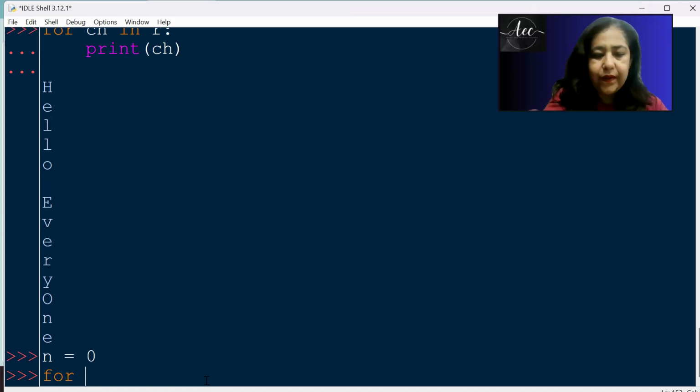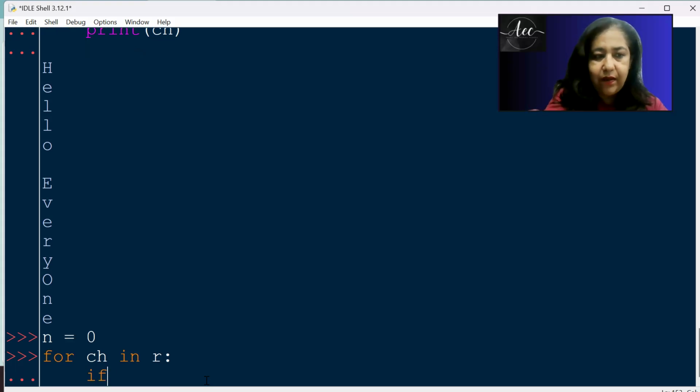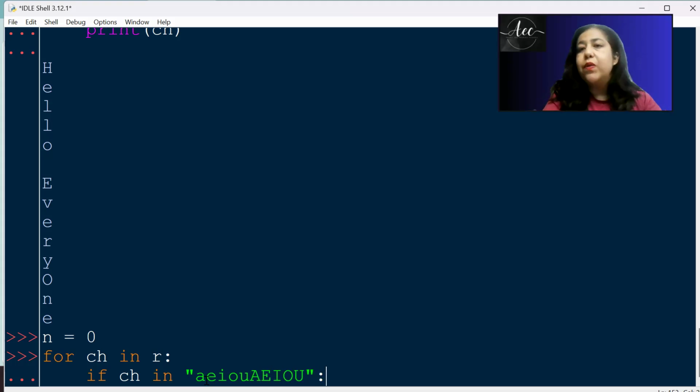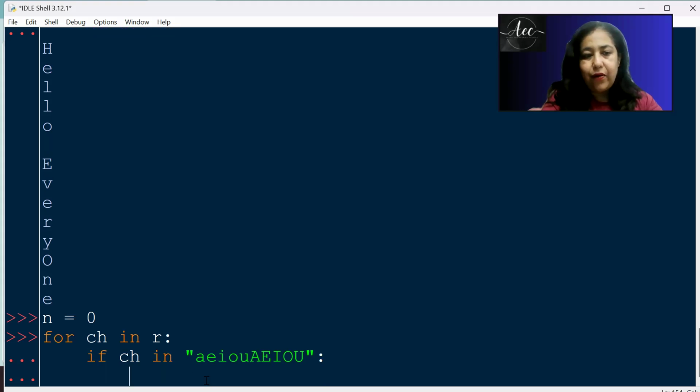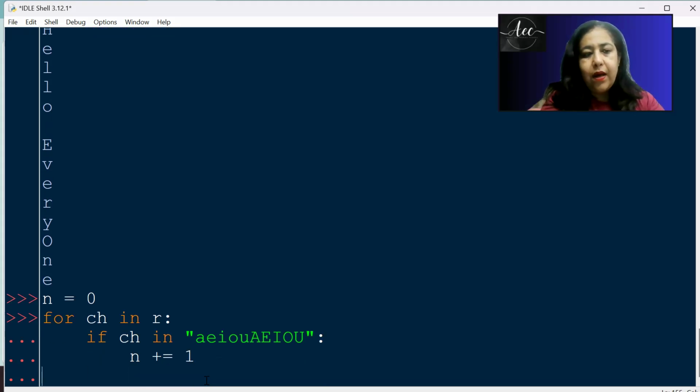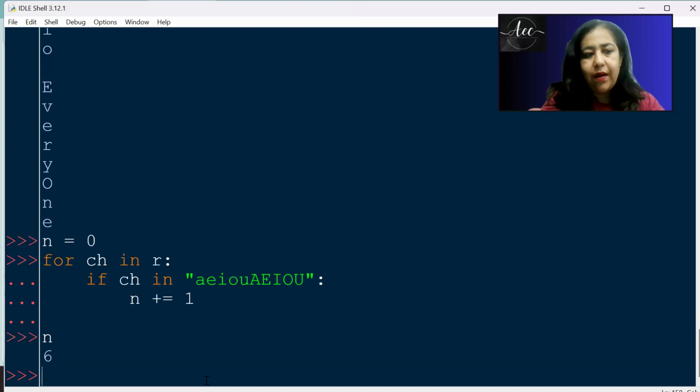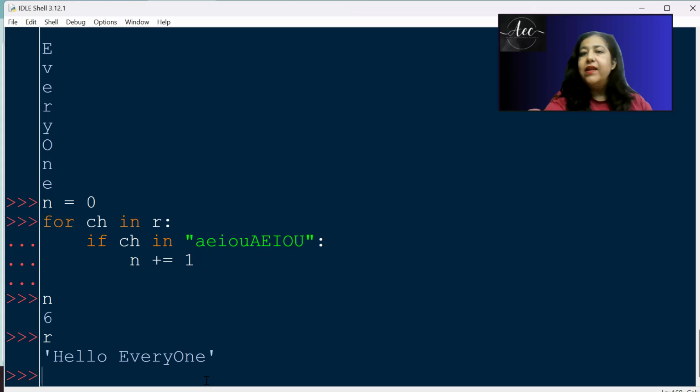I can take n is equal to 0 and write for ch in R, then check the condition if ch in "aeiouAEIOU". That means if it matches either a small or capital vowel, it's a vowel, so the counter should increase by 1. Coming out of the loop, you can show n, and that's 6. So we have 6 vowels in R. You can count, and yes, we rely on the computer, it would be correct. That's how we can process strings.